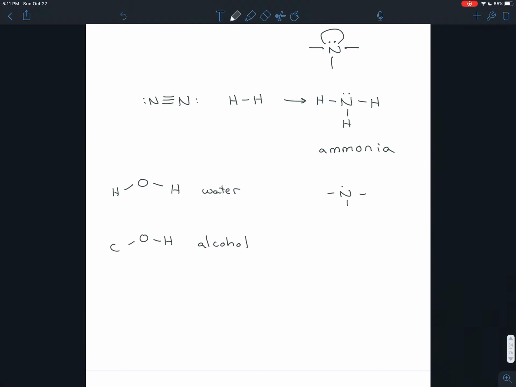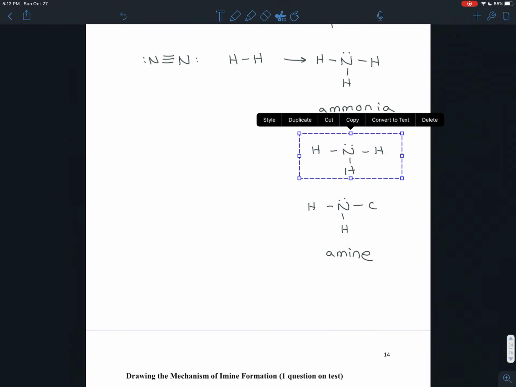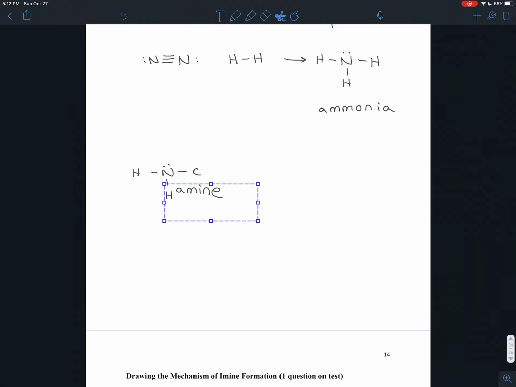So likewise, if you take ammonia and you replace the hydrogens with a carbon, you end up getting a molecule called an amine. And the word amine is recalling the fact that it comes from ammonia. Now, there are 3 different types of amines. So amines are like the nitrogen version of alcohols. There are 3 different types of amines.